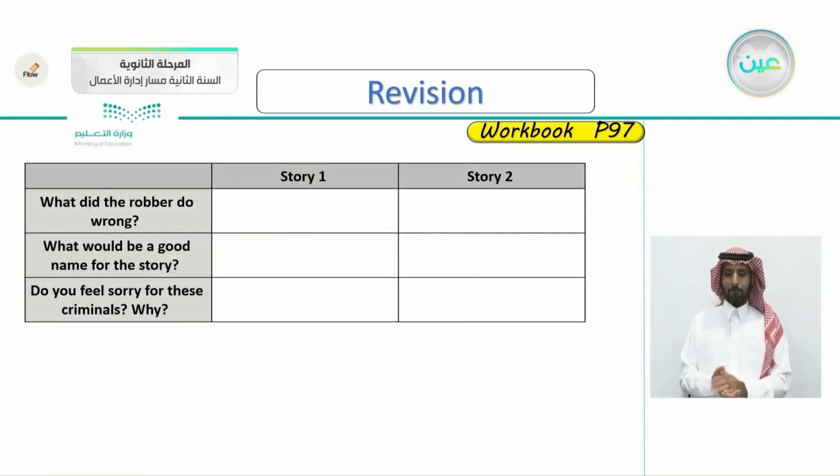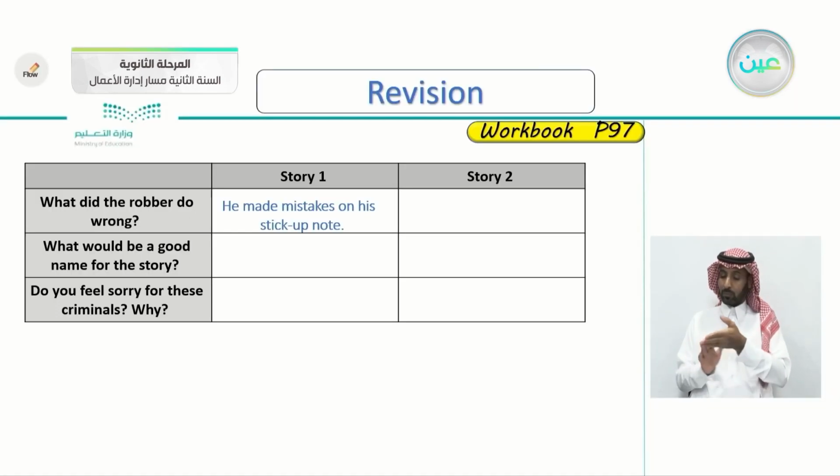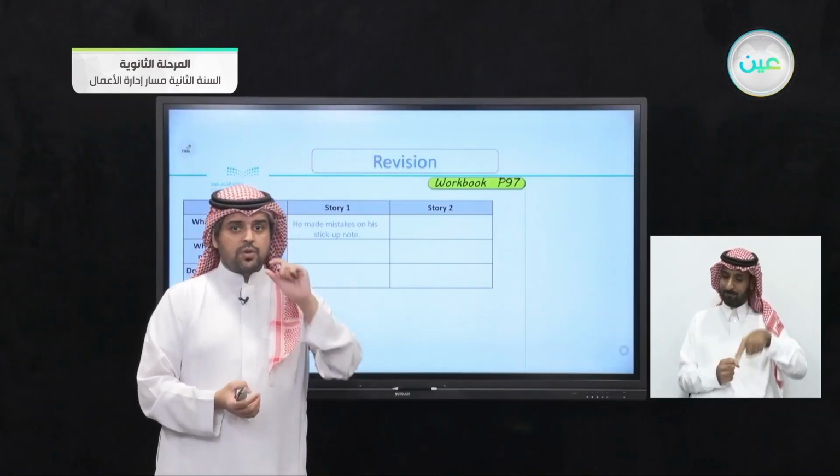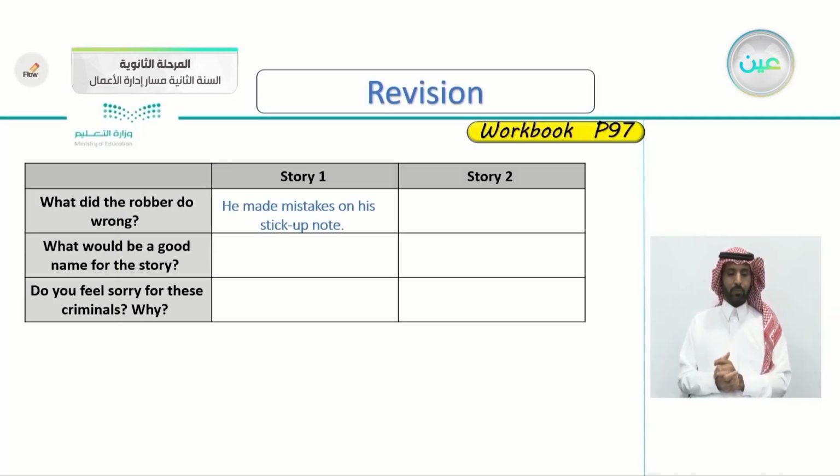So, story 1 and story 2. The first, let's take story 1. What did the robber do wrong? Yes, he made mistakes on his stick-up note. Of course, all of the act is wrong, but when we want to be specific, he made mistakes on his stick-up